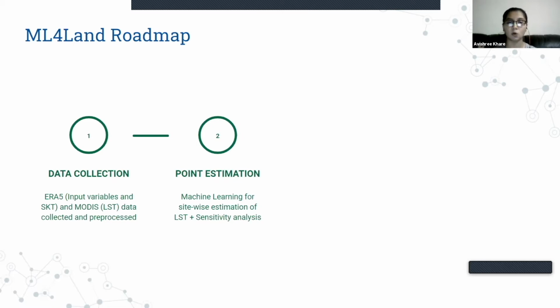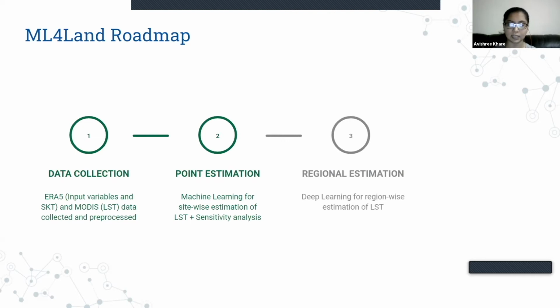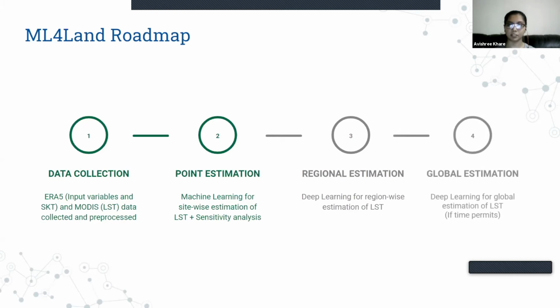Once we have a smaller set of input variables to look at, we could move to a larger scale, that is, from points or individual sites to states, cities, countries, and continents as a whole. And we could build models which would then help us in estimating land surface temperature. The final and the most ambitious goal, which we do not aim to complete as a part of this project, but which would be the ultimate goal, would be to predict land surface temperature for the entire globe.